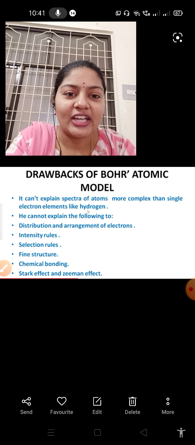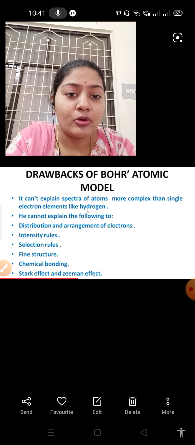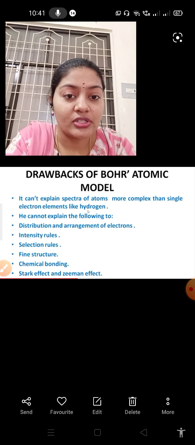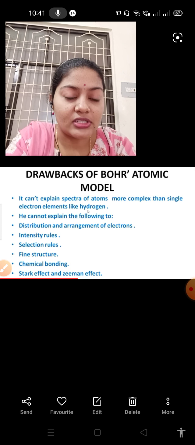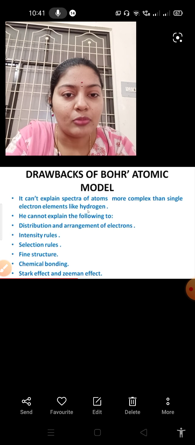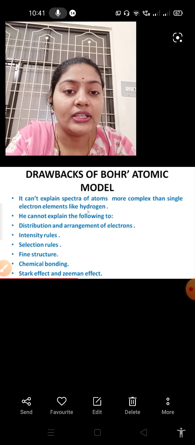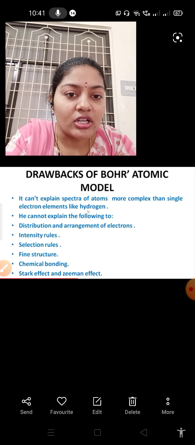So as of now we have discussed Bohr's atomic model. Here Bohr has taken only the hydrogen atom and explained the hydrogen atom's total energy, Bohr's radius, velocity and energy. Everything is explained by Bohr, and he has taken only the hydrogen atom. So why does Bohr's atomic model fail?